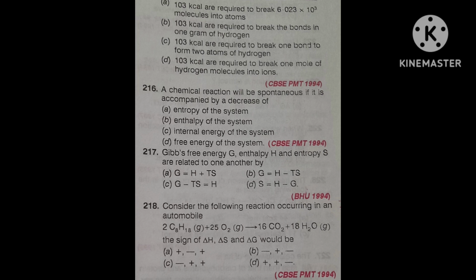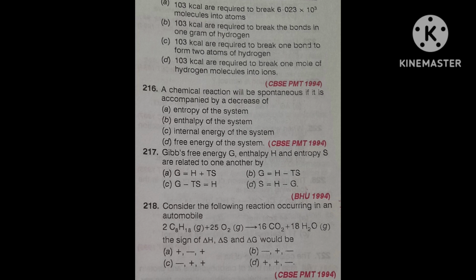Again, I am repeating the question. The heat of neutralization of aqueous hydrochloric acid by NaOH is x kilocalorie per mole of HCl. Calculate the heat of neutralization per mole of aqueous acetic acid.